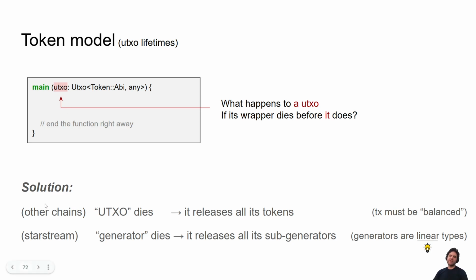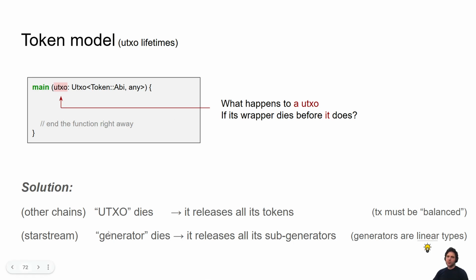So we have to think about this as kind of a generalization of other blockchains. In other blockchains, when a UTXO dies, it releases all its tokens, and the blockchain forces that transactions must be balanced. For example, if you have a transaction which has 5 Bitcoins as inputs, you must have 5 Bitcoins as output minus the fee, right? So you have to make sure the transaction is balanced. In Starstream, we generalize this idea.